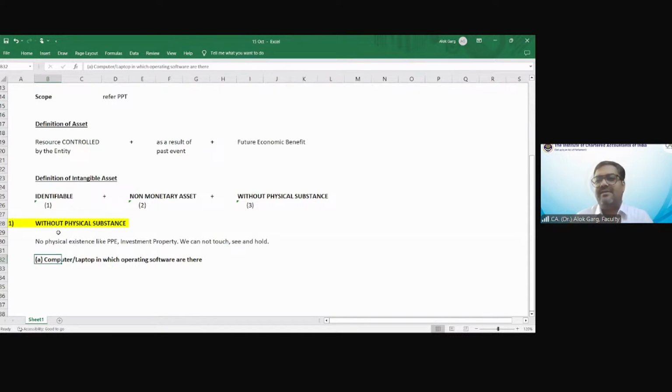So friends, you can see that these accounting standards are such meticulous standards, right? So they have also covered this aspect.